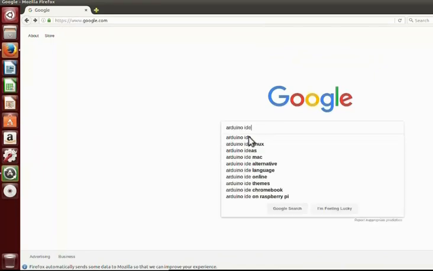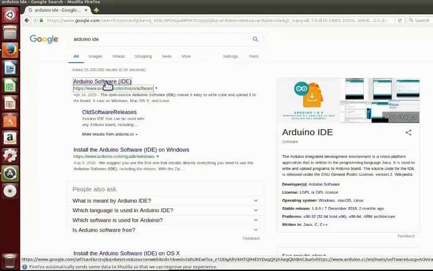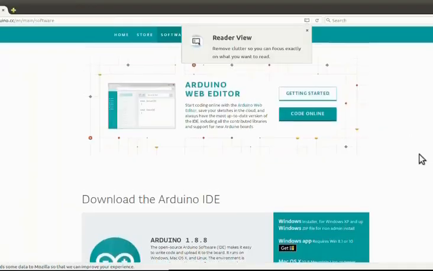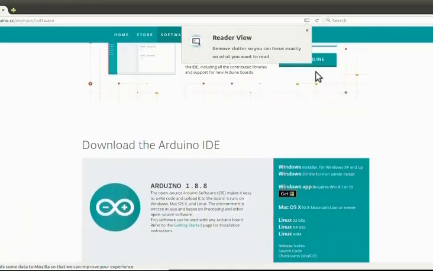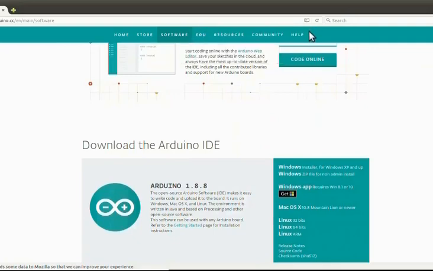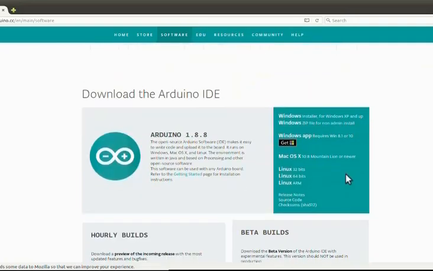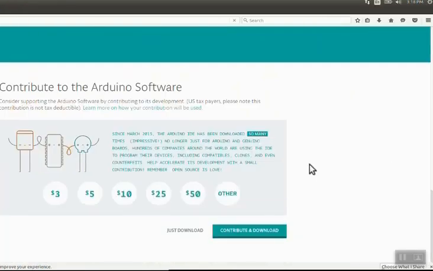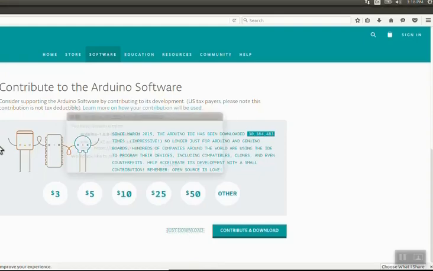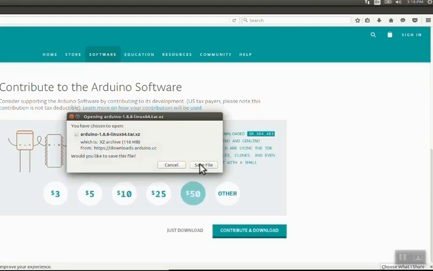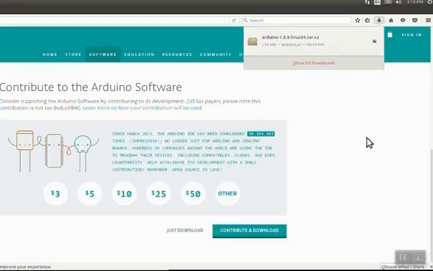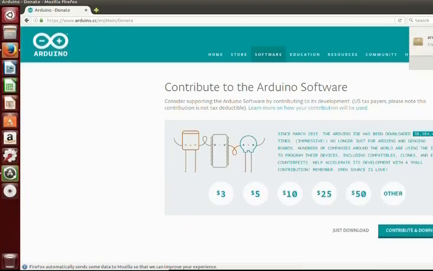Okay, so write Arduino IDE on Google and then click on the first link, then scroll down and you will see Linux 64 bits. Click there and then you have to click on just download. Then download will get started. Then click on save file. Okay.